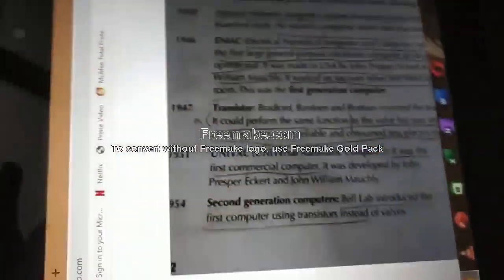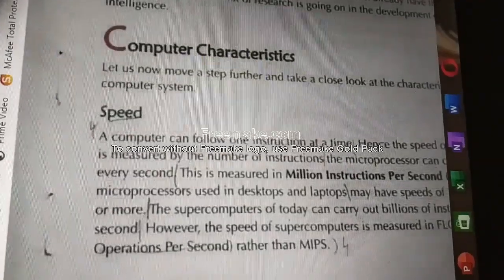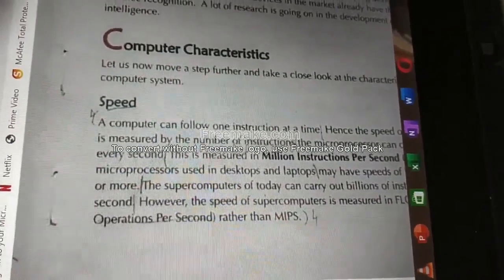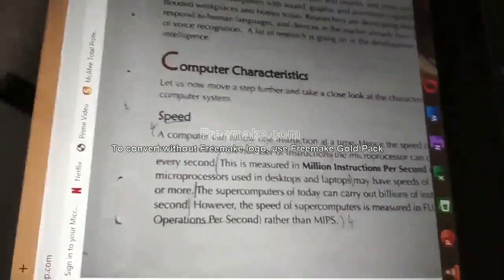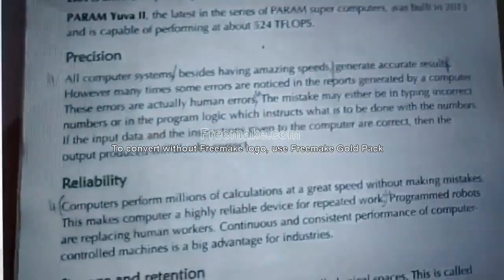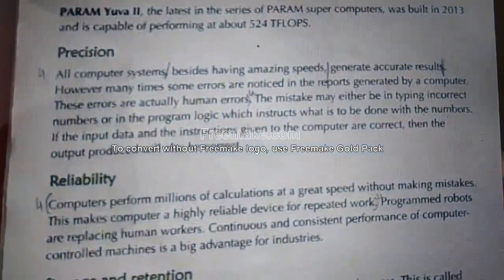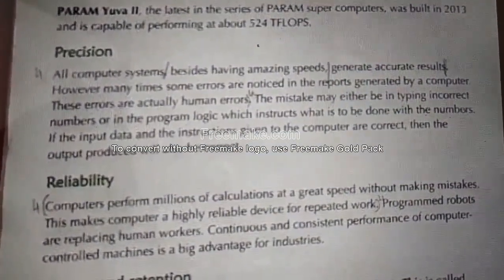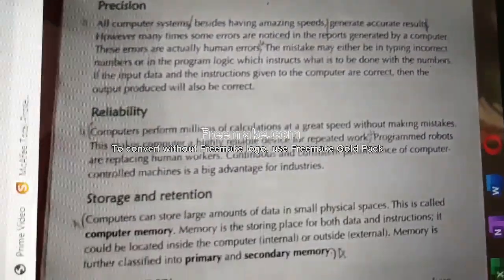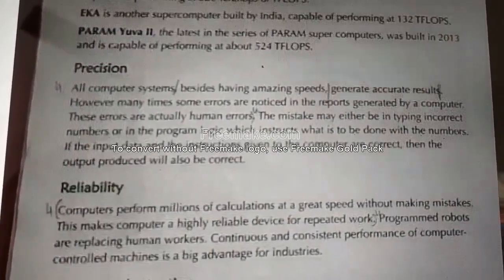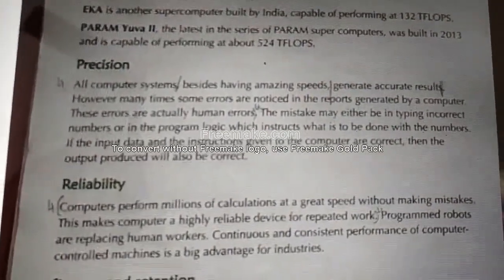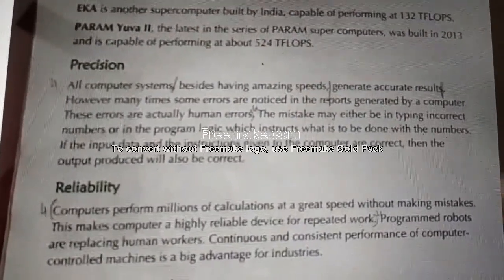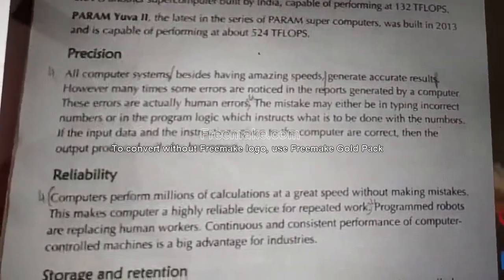What are those? Speed means computer speed. Like human beings, computer also has a few characters. In that, one good character is speed. The computer performs speed. Okay. Next. Precision in the sense it will perform accurate result. Accurate result will be given by the computer. It will not perform any wrong calculation. Okay, if it performs wrong calculation, then it is sure that we have given our input wrong, but the computer will not do any wrong calculation because it's a machine.